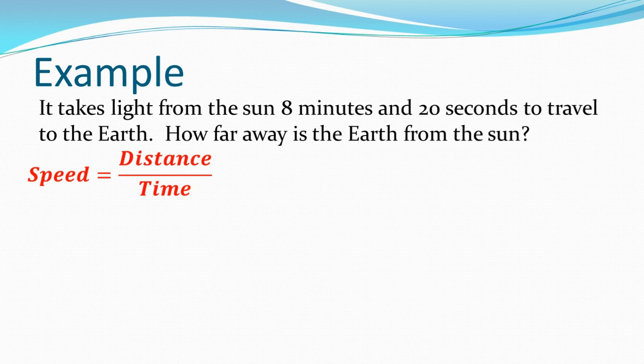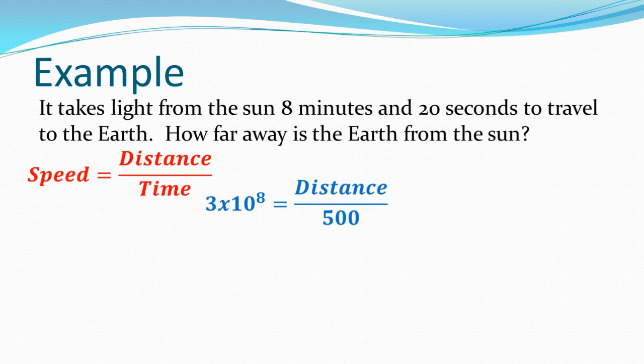We just use the basic speed formula that we learned first semester. Speed is distance over time. So if I know that that speed has to be 3 times 10 to the 8th, and I know the time is 500 seconds, because 8 minutes is 480 seconds, plus 20 seconds makes 500 seconds, I can calculate for the distance. I just ask myself what's happening to my variable. I'm dividing distance by 500. So to solve for distance, I'm going to multiply both sides by 500.